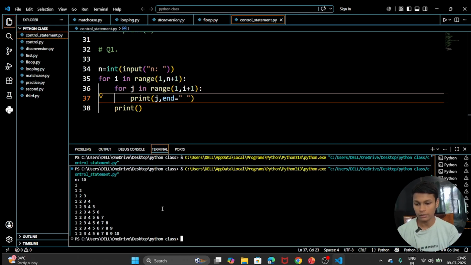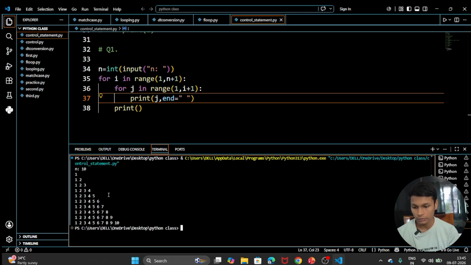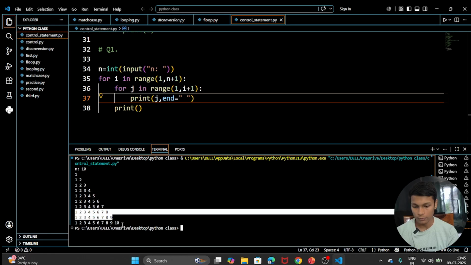Here you can see that if I put n equal to 10, it will start with 1, after that 1 2 was there, then 1 2 3, and 1 2 3 4, and so on till 10. Why till 10? Because n plus 1 was there, that's why 10 was included. If I am not writing that, then it will be printed only till here. Okay, this line will not be printed.